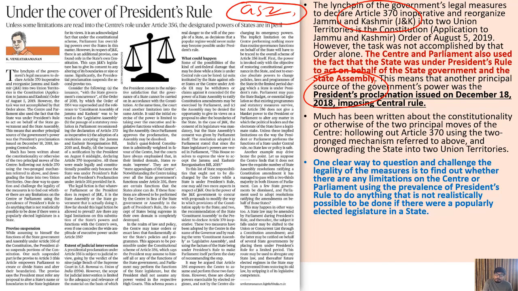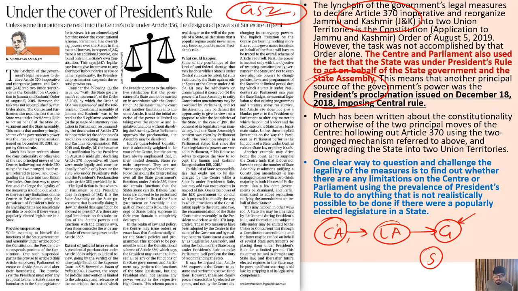So what just happened? They withdrew their support, then they imposed President's rule there, and then they said Constituent Assembly, which was there in the starting. In this case of 370, Constituent Assembly was the phrase that was most important. Then they converted it into Legislative Assembly. And Legislative Assembly, which was not there, instead of that, the Governor was there. So they said that whatever the Governor says, that is the opinion of the state.